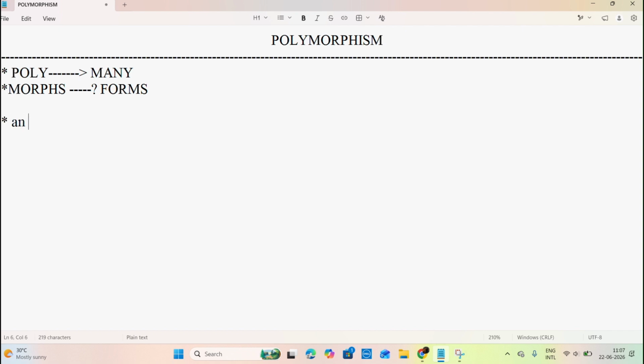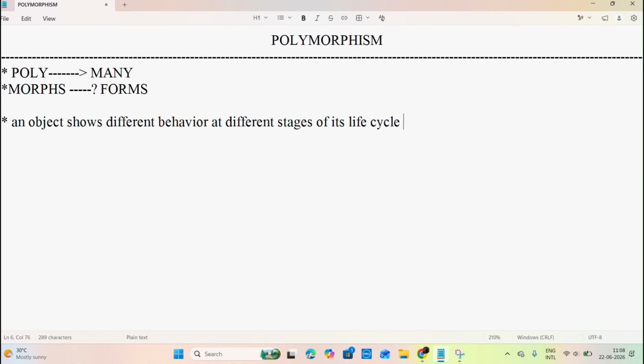Polymorphism is nothing but an object showing different behavior at different stages of its life cycle. Are you able to understand?